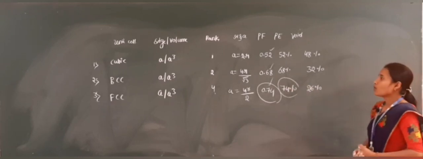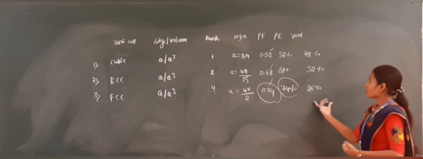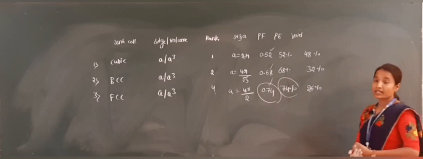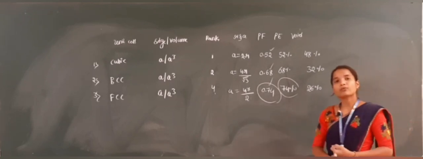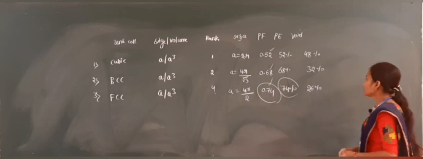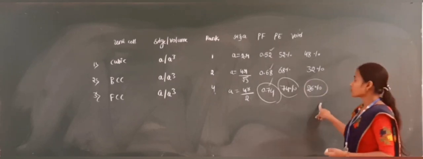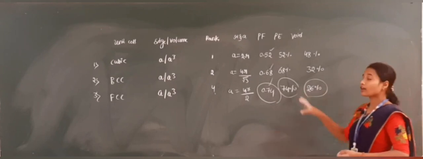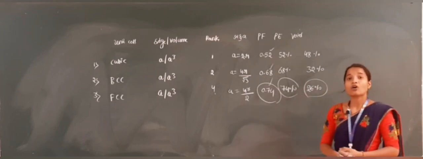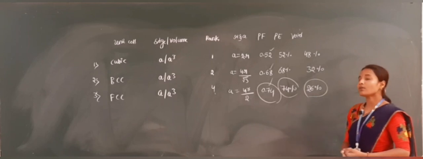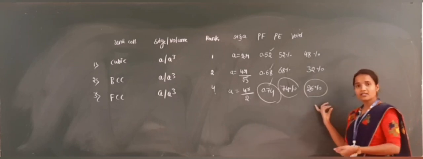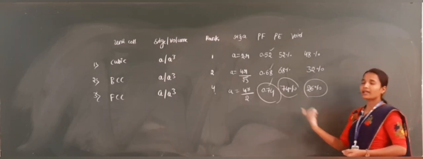And then next one, what will be the lowest void percentage in the unit cell? Obviously FCC. Why is it showing the lowest void? Because here the particles occupy 74% of the space in a crystal. So therefore void is smaller as compared to the packing efficiency.